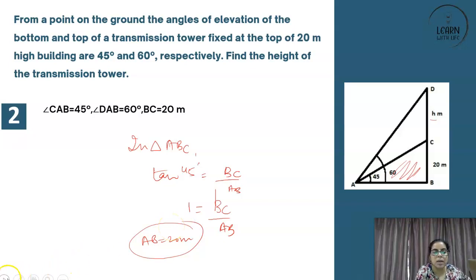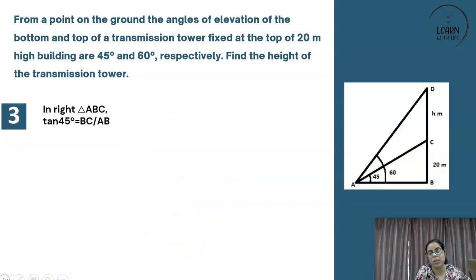That is the base. But is the base your answer? No. Because we have already seen in triangle ABC, from here calculation, we have got your AB is equal to 20 meters. We just calculated in the previous step. But this is not the actual answer. The actual answer will be found out when you take one more trigonometric ratio for another triangle, that's triangle ABD. So in bigger triangle ABD, where this is 90 degree anyways, so your BD upon AB is equal to